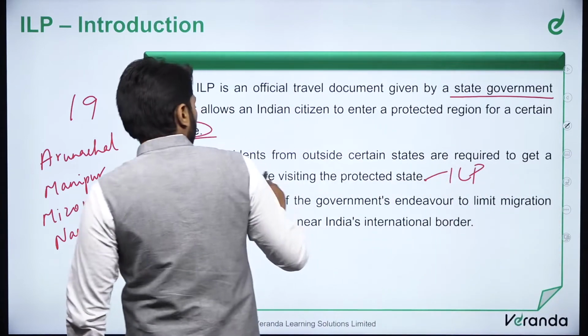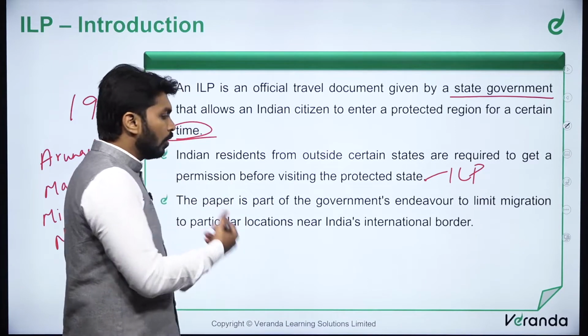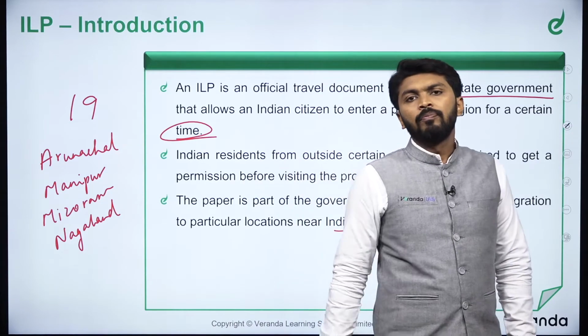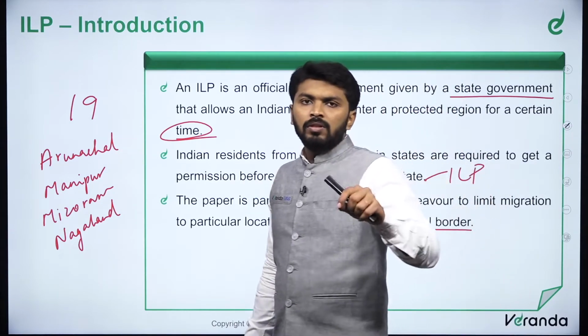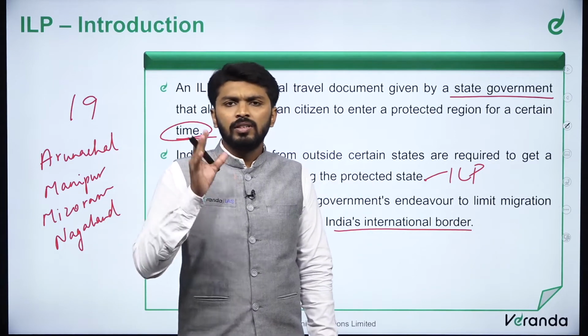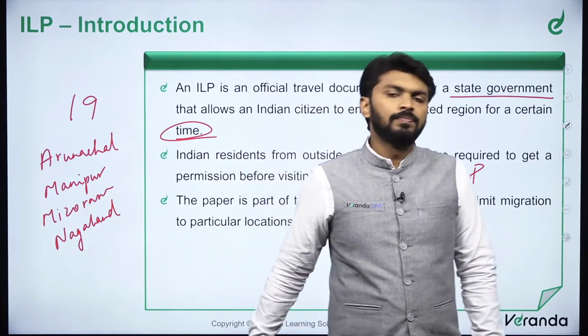The paper is a part of government's endeavor to limit migration to particular locations near India's international border. See, tribal people during British rule, every section of Indian society has suffered from their rule.